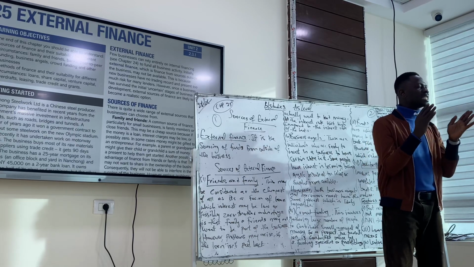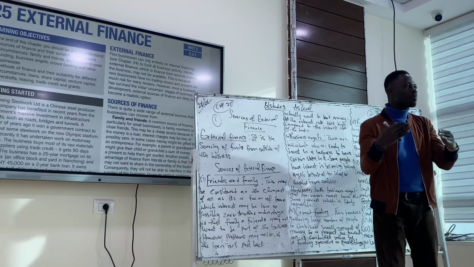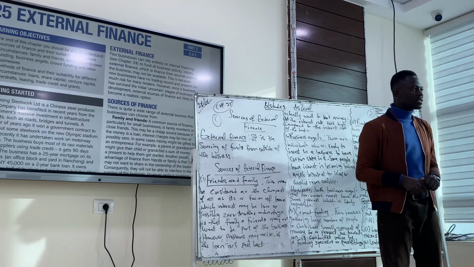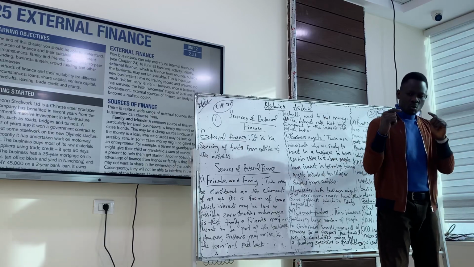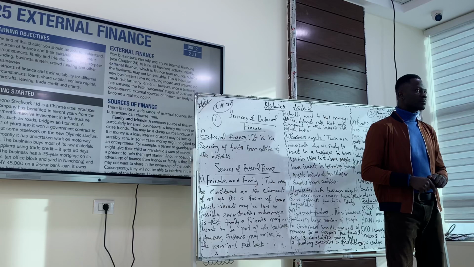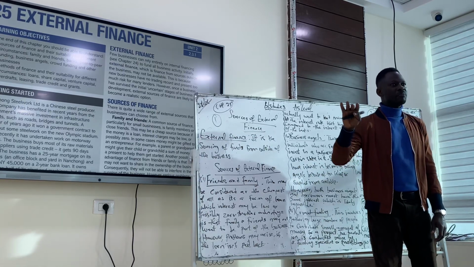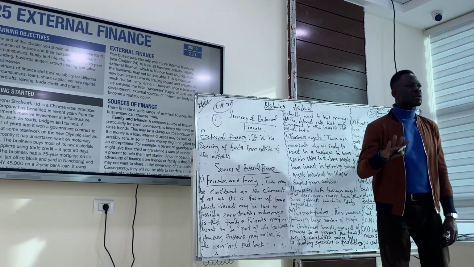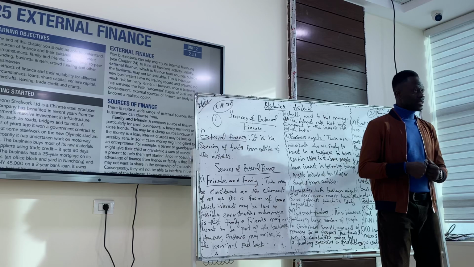When we talk about a sleeping or dormant partner, it's that partner that has invested in the business but does not take part in the day-to-day running of the business. Then the active partner is that individual who works in the business and at the same time has invested in it. That's partnership. Partnership is a form of business, but here we're talking about a source of finance, which partners might also use. Is it clear now, please?